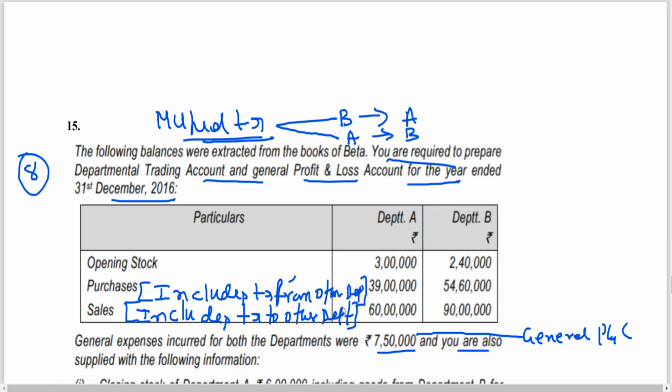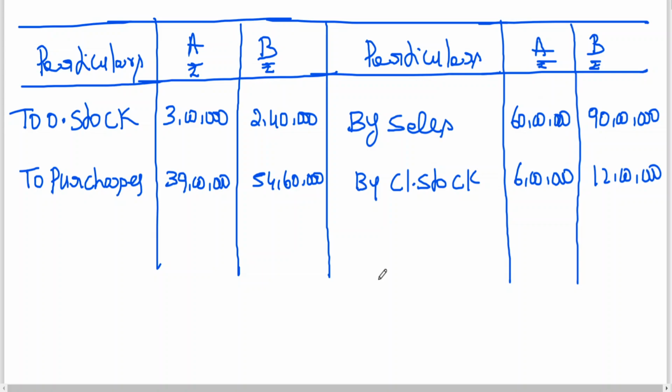Like the last class problems, under purchases we used to write transfer, under sales we used to write transfer. These two have been added. That is why we assume that purchases of A and B consist of interdepartment transfers. A purchases from B, B purchases from A. Similarly, sales of A include goods transferred to B, and sales of B include goods transferred by B to A. Got it? Now there is nothing wrong with the problem and nothing wrong with the explanation also. So now we can find out gross profit. We don't have any other information.